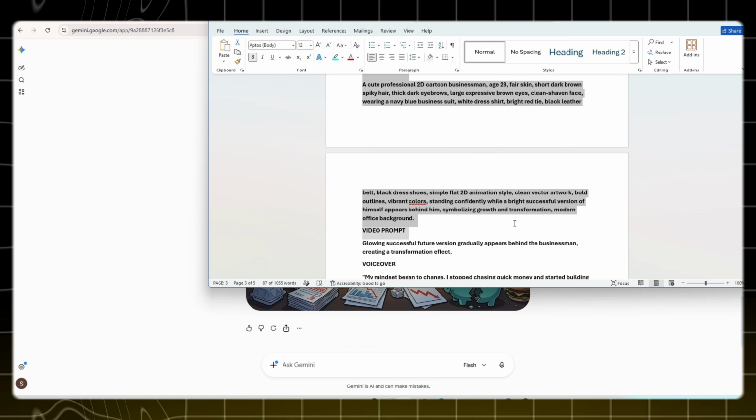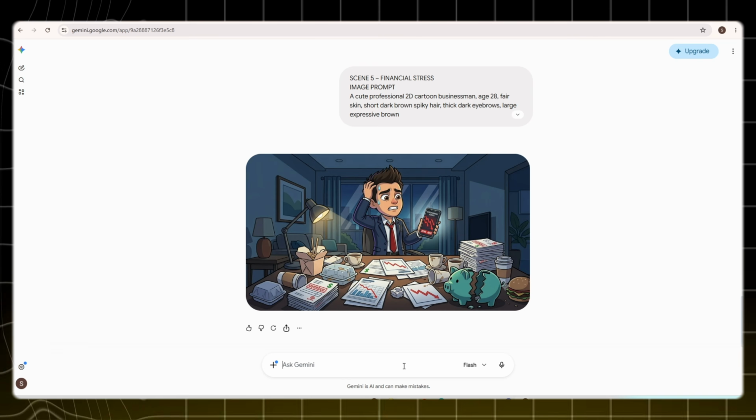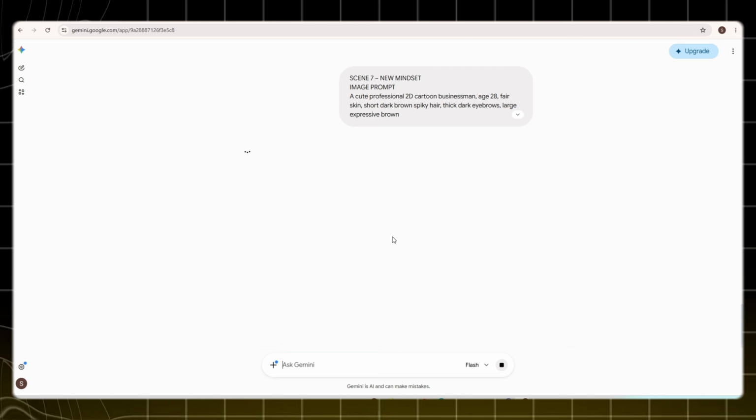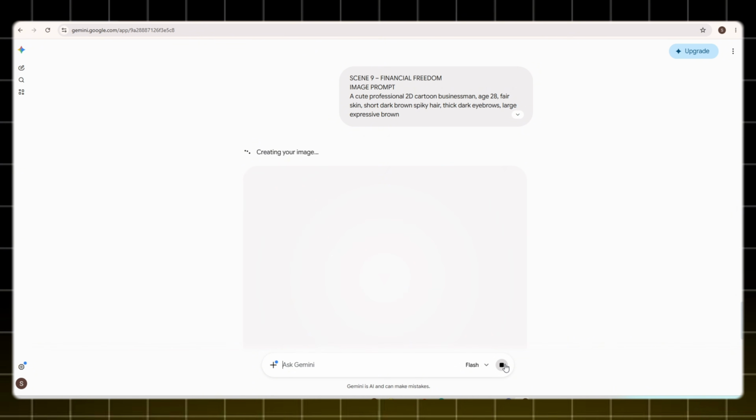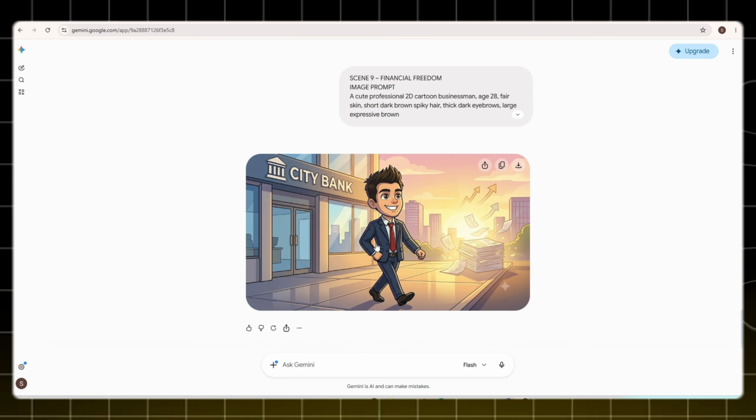Now I'm going to generate my second to last scene. I'll copy the prompt, paste it into Gemini, and click Generate. After a few moments, the result is ready, and once again the quality is excellent. Finally, I'll copy my last prompt, paste it into the generator, and click Generate. After a brief wait, boom, my final scene is now complete.